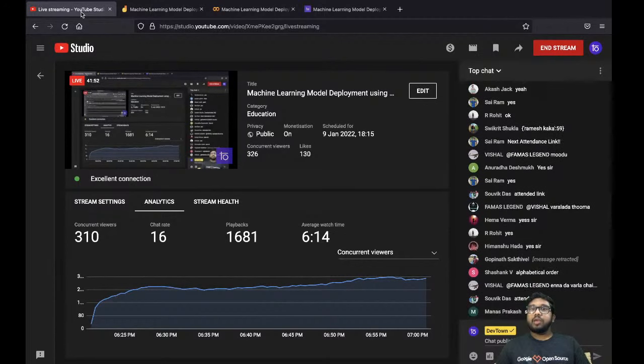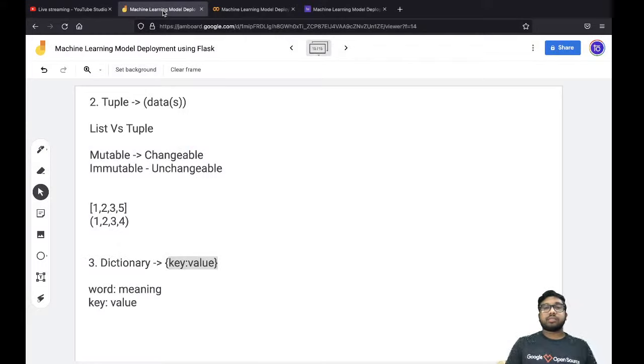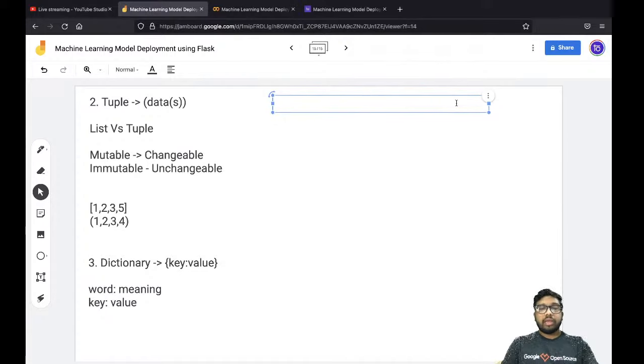Perfect. The last data structure that we have in store is sets. If you want to declare a set, the data should be included within curly braces. Now don't get confused between sets and dictionaries.